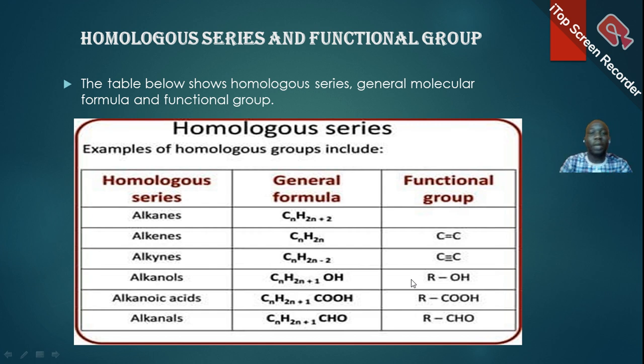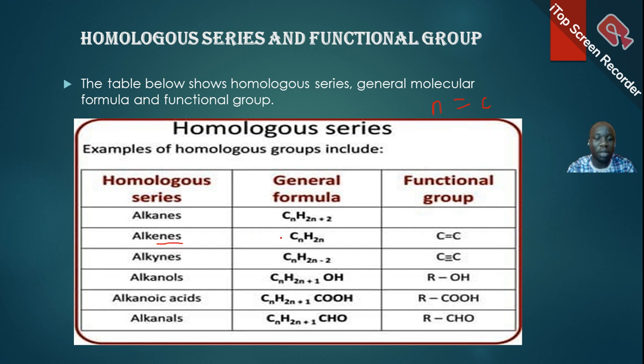Now we look at the homologous series of some selected families, their general molecular formula and the functional group. So we have the first one, the alkane, CnH2n+2. Take note, the n there, anywhere we see n, represents the number of carbon atoms that is present. So for the alkane, we have CnH2n+2. They do not have a functional group.